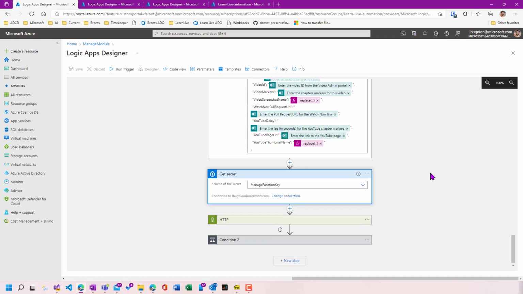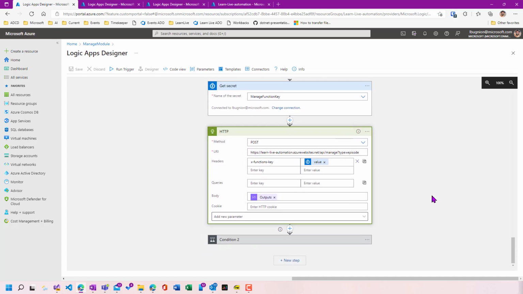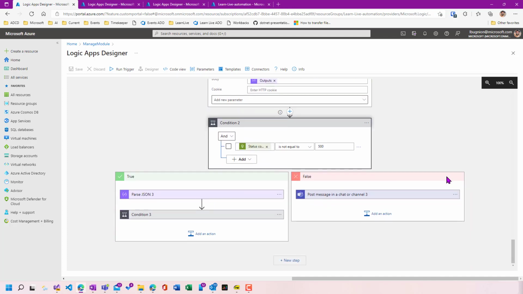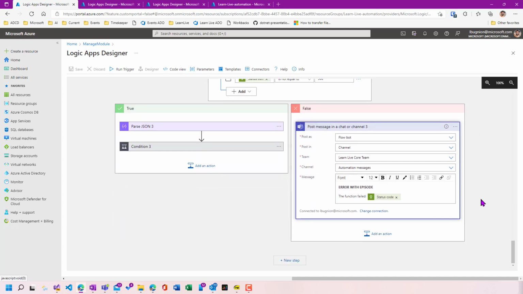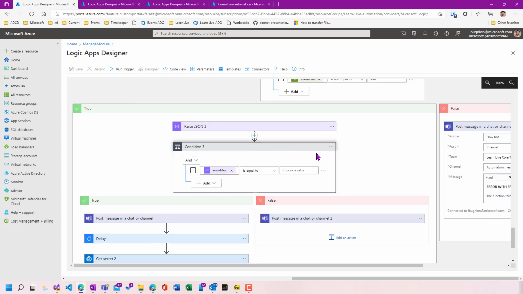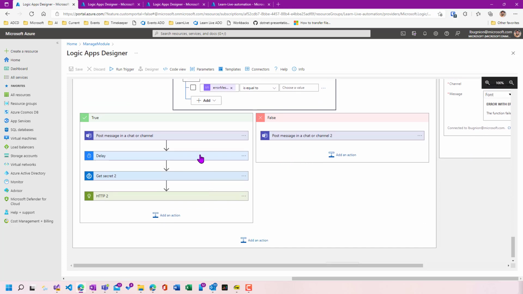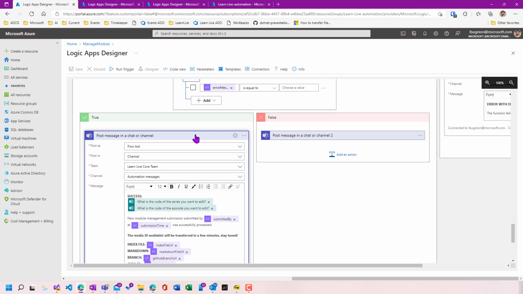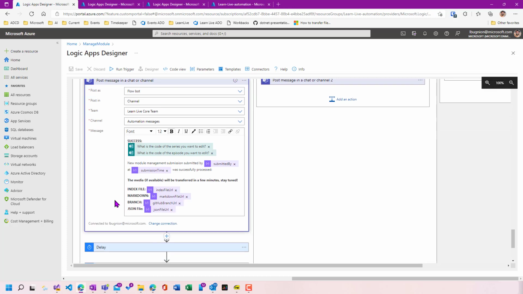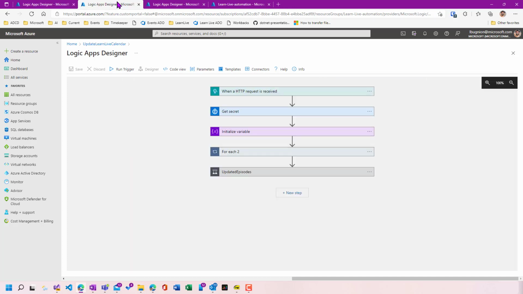Here I have some secrets that I'm taking from Key Vault. So there is also a nice integration with Key Vault. Here I have the call to the HTTP function. And then I have some integration as well, for example, in case of error with Microsoft Teams. So you see that I just add a post message block. I have some conditions that I can test. I have some for each loops that I can execute. Here I have the possibility to post a success message in Microsoft Teams to inform my team that everything went well. I have here another example of Logic App.